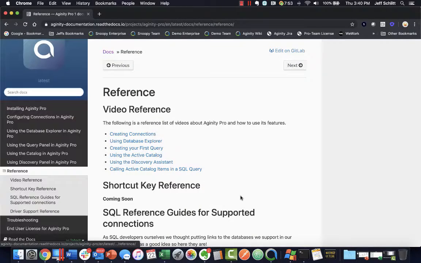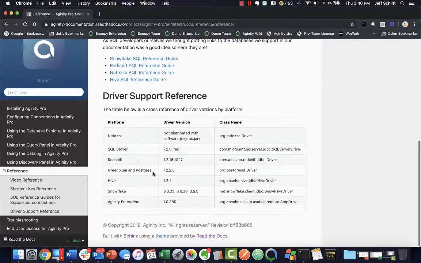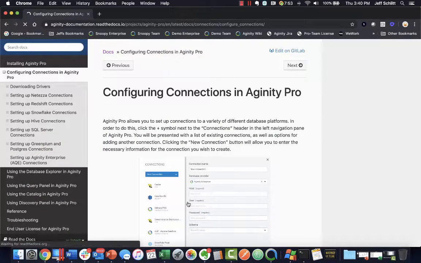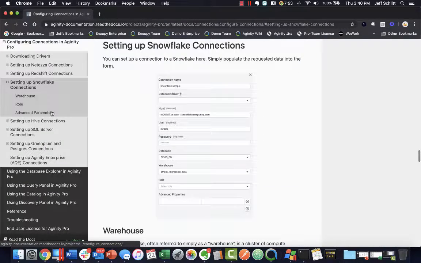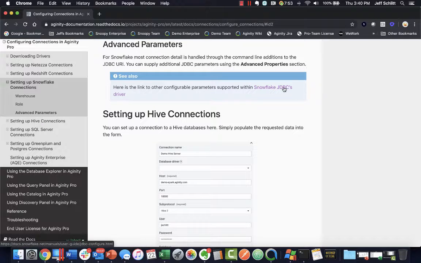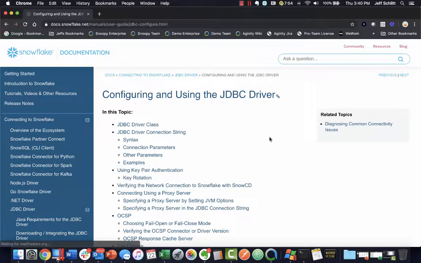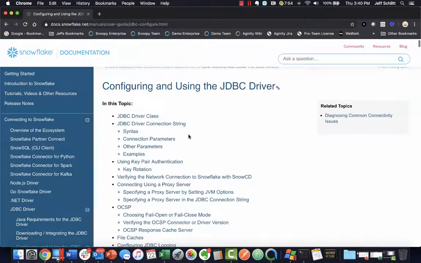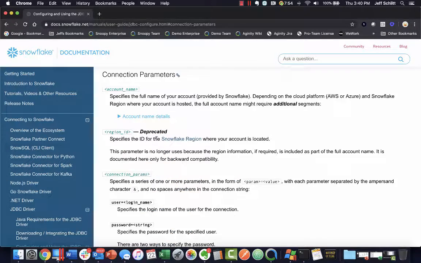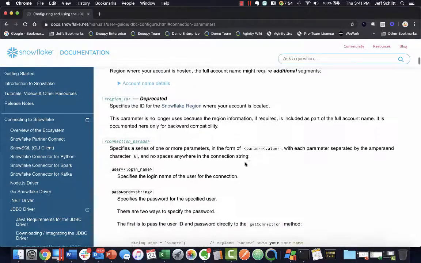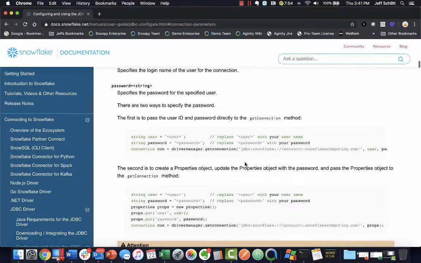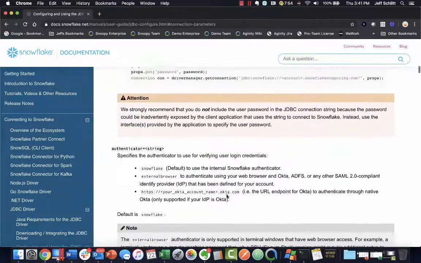Finally, down in the reference area, you'll also see a table that talks about what we've certified with for each platform. That doesn't mean that a version of the driver won't work. It means that's what we've regression tested with, and then the class name for that driver as well. So going back to the connections, if we go down to that Snowflake connection, click on Advanced Parameters, and then let's navigate to Snowflake's JDBC documentation. What you'll see in here are these things called connection parameters. Every database has a little different set of parameters, and ultimately what it turns into is that JDBC connection string.